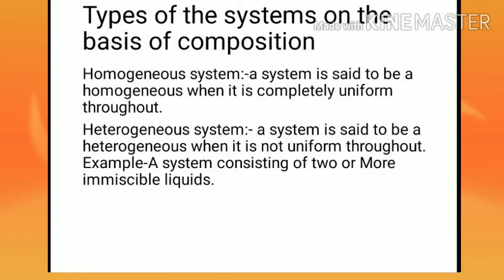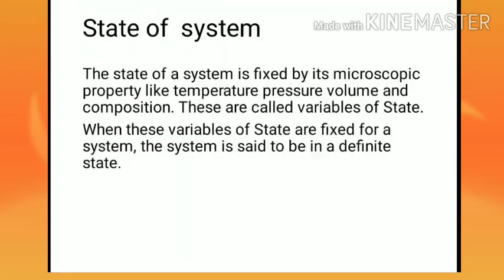And the heterogeneous system. A system is said to be heterogeneous when it is not uniform throughout. An example is a system consisting of two or more immiscible liquids. If we mix two or more immiscible liquids, then we can identify both the phases in the system, so it is heterogeneous. Another example is a solid in contact with a liquid in which it does not dissolve. So these are the heterogeneous systems. I think you are getting this point.